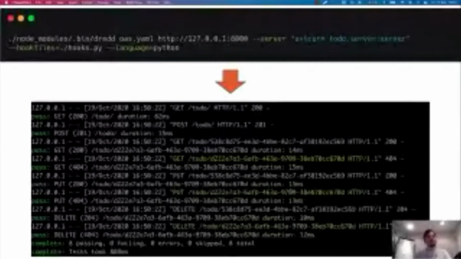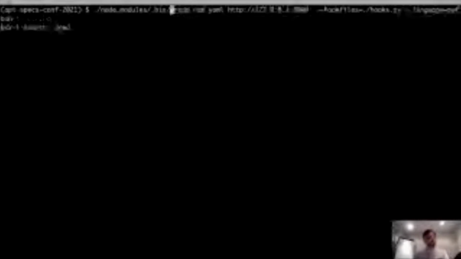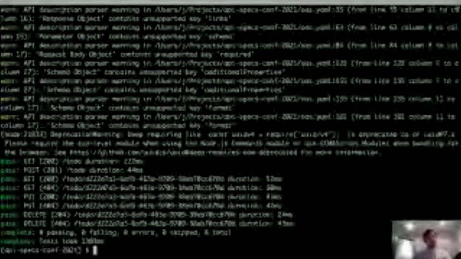Let me show you what executing a Dredd test suite looks like. So here I am in my terminal, and I'm going to execute the Dredd command that I showed you before. So here's the command. We execute it. And as you can see, Dredd is running approximately one test per endpoint available in the API. In this case, all of the tests are passing, but if any of the endpoints in your API wasn't working correctly, you would get to know thanks to Dredd.